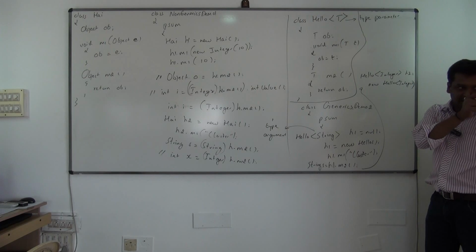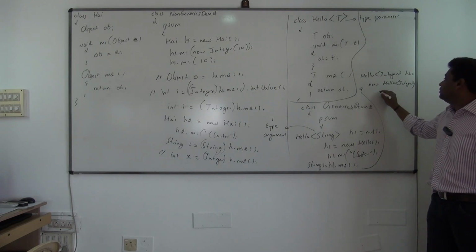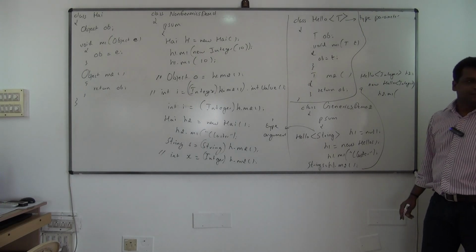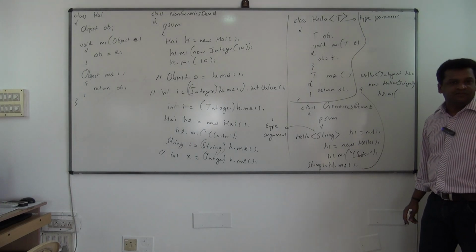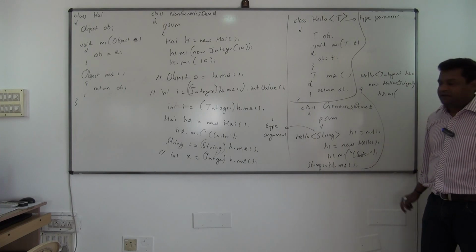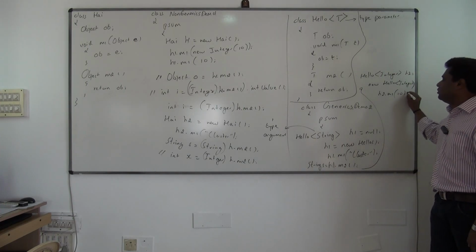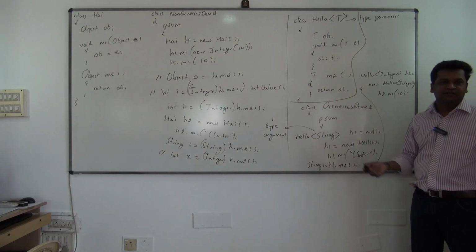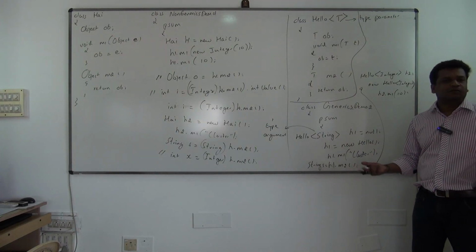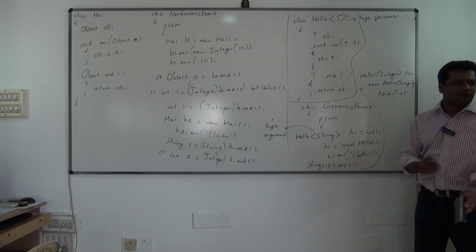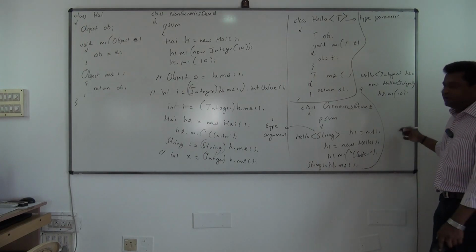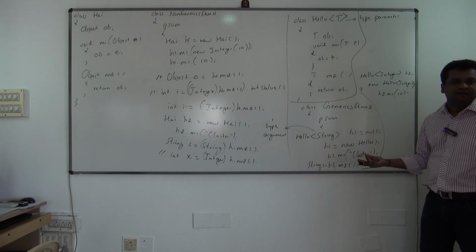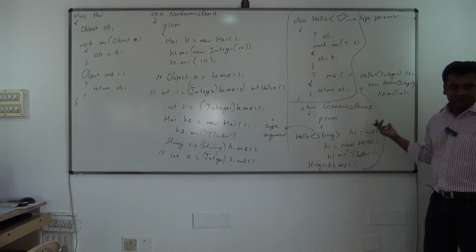So what will happen now? h2.m1, what is the argument you have to send? Only integer. You cannot send a string now. That is how you are restricting. So h2.m1 of 10, autoboxing will work. You can use autoboxing, or you have to specify new Integer of 10. Anyway, generics and autoboxing all come in 1.5, so you can blindly use autoboxing. You don't have to say new Integer of 10 and all that. Directly you can say it, because generics will work in 1.5 only.